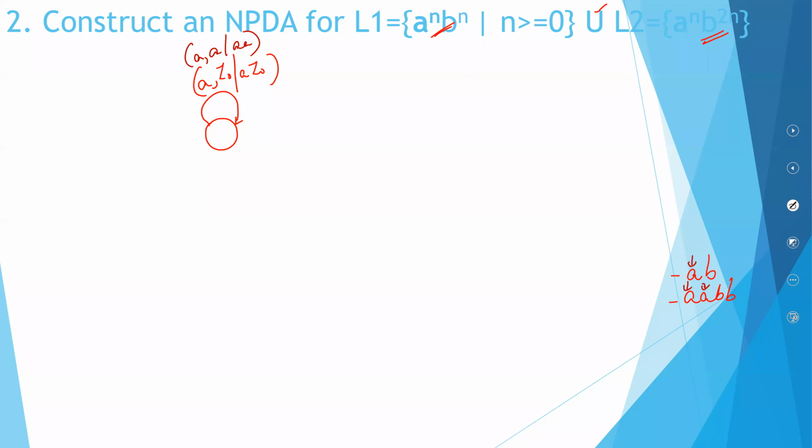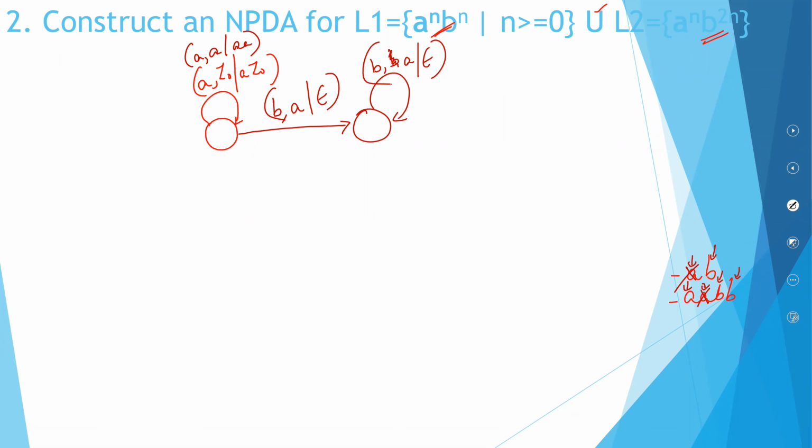So I finished all the business with my A's. Now I might encounter a B, not I might, I should encounter a B. The moment I encounter a B and the top of the stack is A, I pop it out. Match happens. I might encounter more B's, and the top of my stack is A.